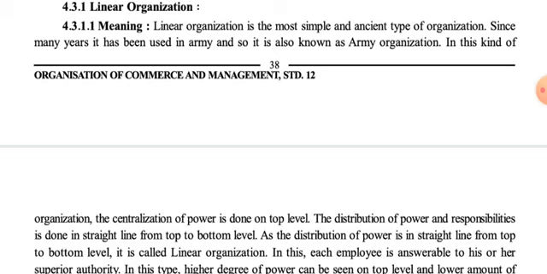In the same way, linear organization has been used for many years in the army, and that's why it is also known as army organization. Underline this statement, because it may be asked either as a 1 mark question or in an MCQ: which organization is also known as army organization? Then we have to write that linear organization is also known as army organization.